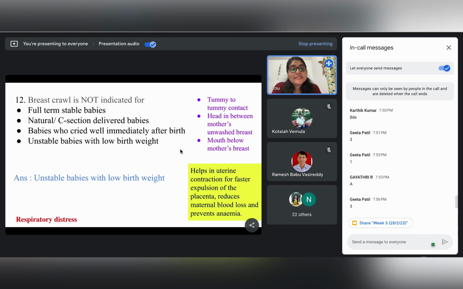As we have also discussed the advantages of breastfeeding for the mother, through breast crawl and culminating in breastfeeding, this also helps in the faster expulsion of placenta through uterine contraction in the case of the mothers. This also reduces the blood loss for the mothers, and hence there will be lesser chances of anemia. So the breast crawl leading to the breastfeeding is a very beneficial phenomenon occurring after child delivery for the child, obviously directly, and it also has indirect advantages for the mother.